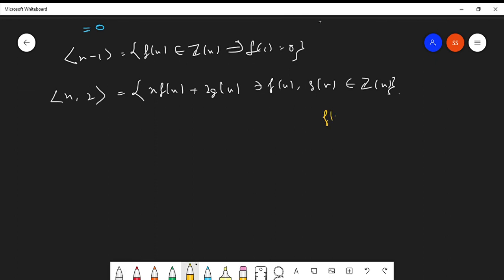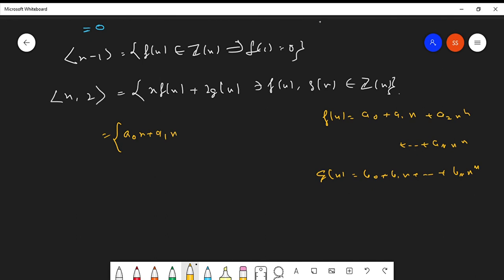If we consider f(x) to be the same function a1x plus a2x square and so on till an x to the power n, and we take g(x) as b0 plus b1x and so on till bn x to the power n, and if we put this here, this set looks like a0x plus a1x square and so on till an x to the power n plus 1, plus 2b0 plus 2b1x and so on till 2bn x to the power n.